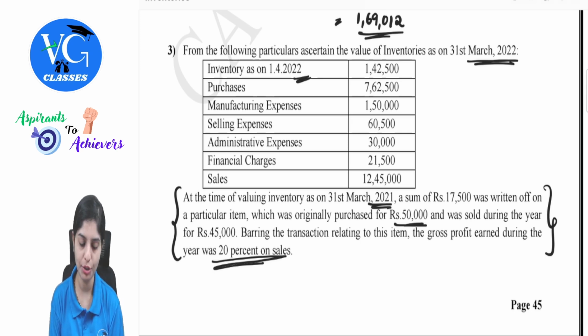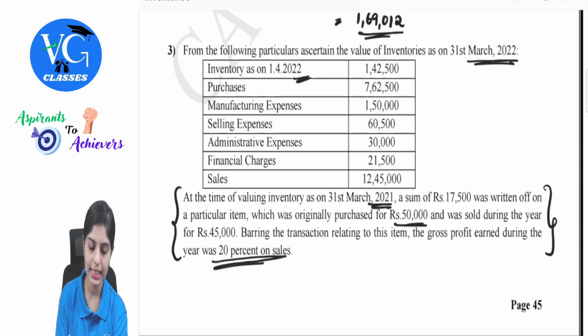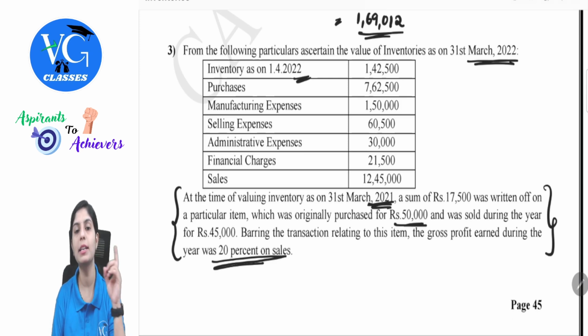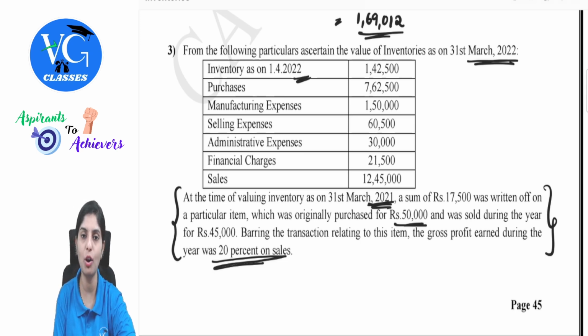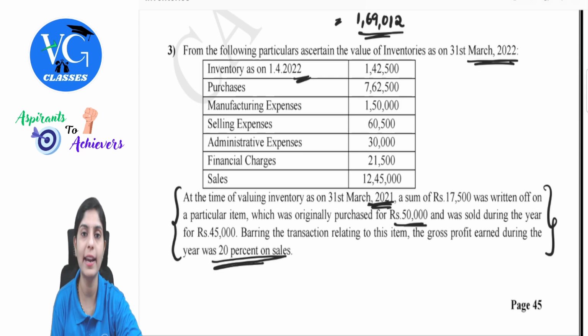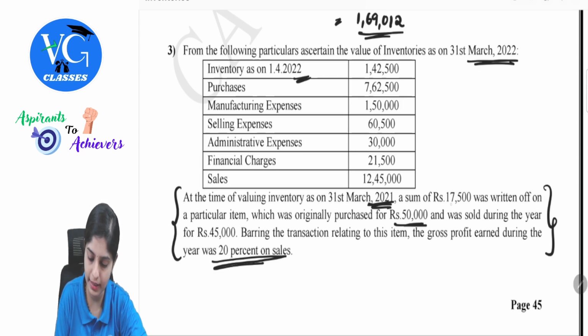What needs to be done in order to ascertain the value of inventory? See, at the time of valuing inventory as on 31st March 2021, a sum of 17,500 was written off. That means at the point of time of valuing that particular year's closing inventory, there was a writing off of an amount up to 17,500. Why do we generally write off? See, sometimes when the valuation happens with cost or net realizable value, since we take whichever is lower, if the product value which was shown previously needs to be reduced, we just write it off. That could have happened in this case also.